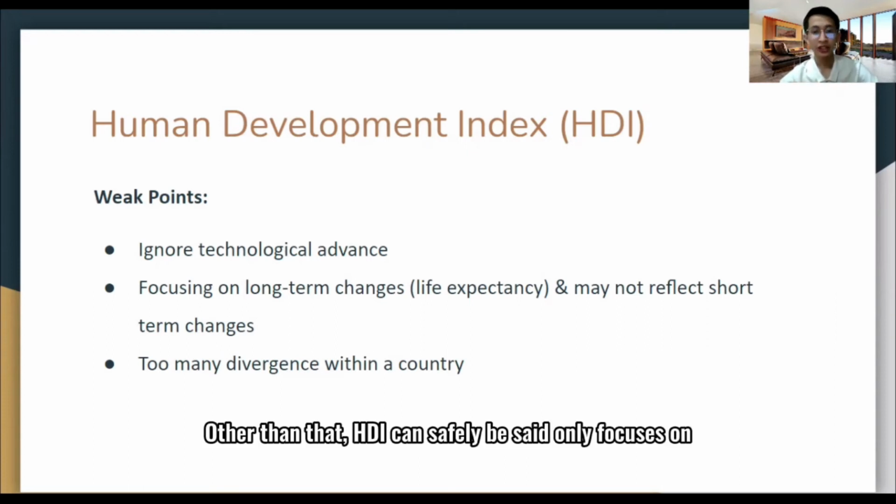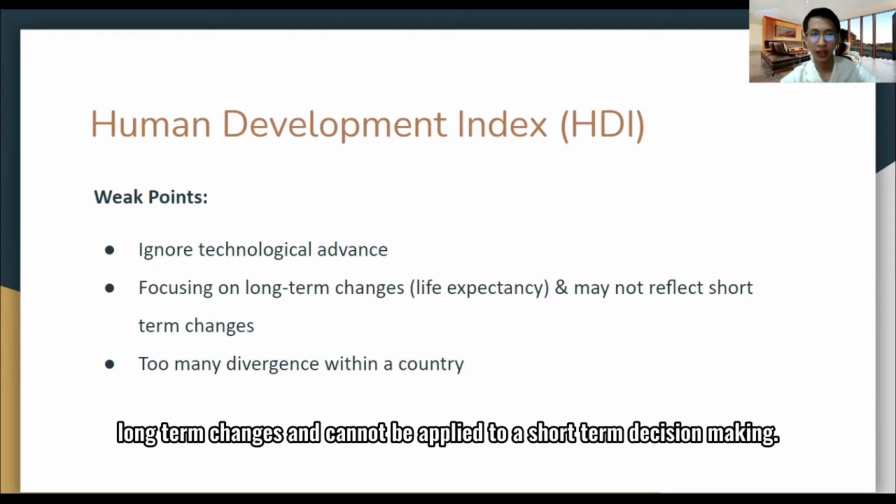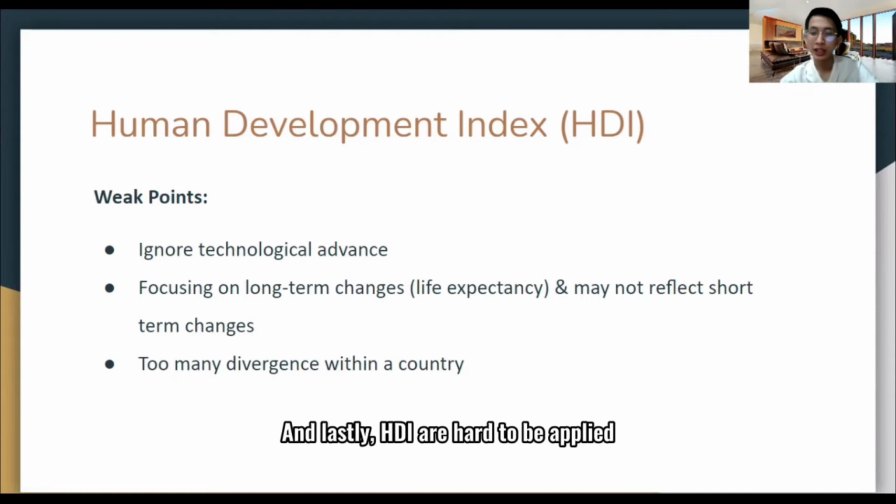Other than that, HDI can safely be said to only focus on long-term changes and cannot be applied to short-term decision making.